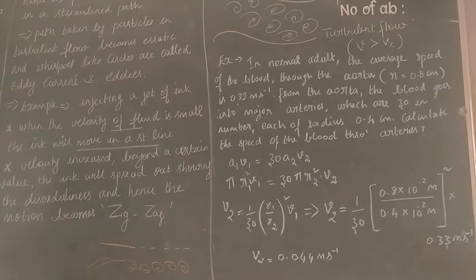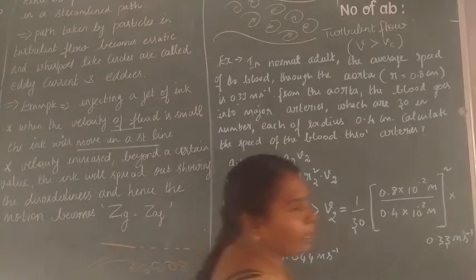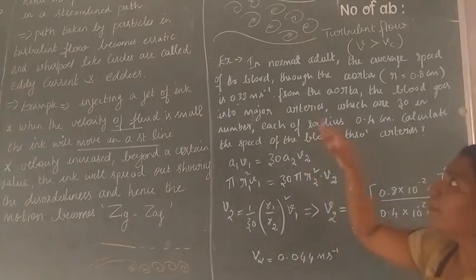It moves in zigzag or disordered positions. So this flow is called turbulent flow. Can you understand? Yes. In the next topic, I will give you examples of turbulent flow.